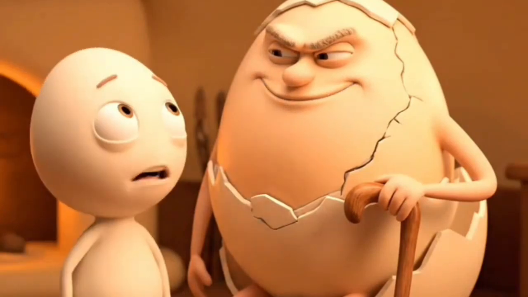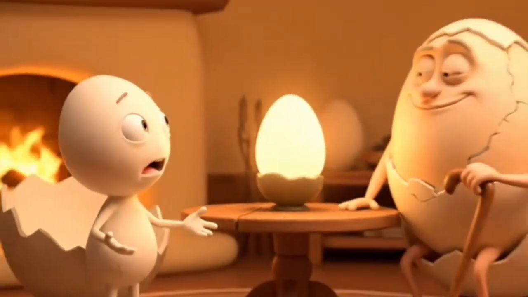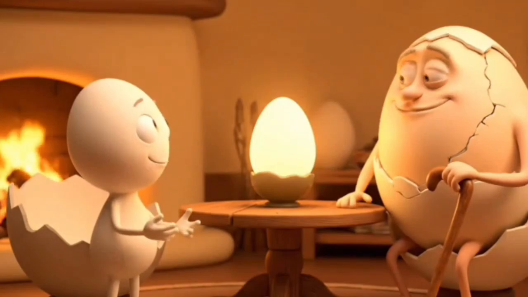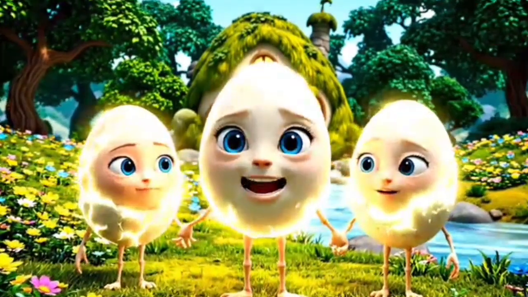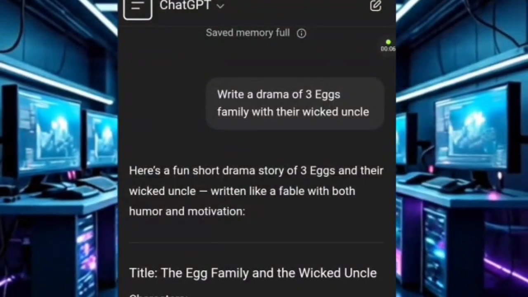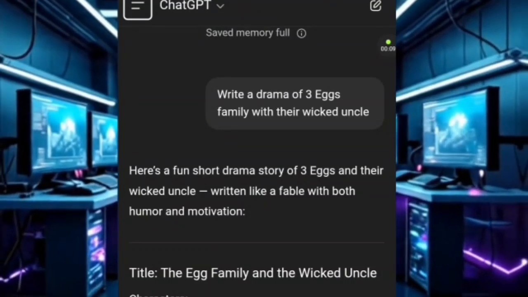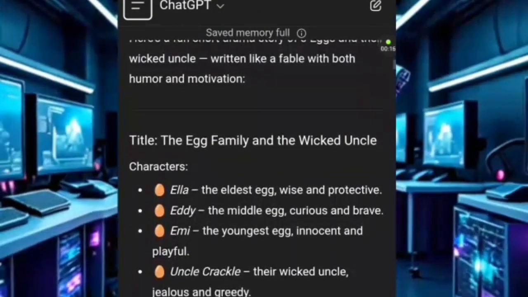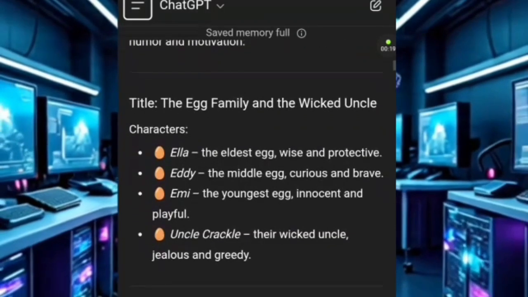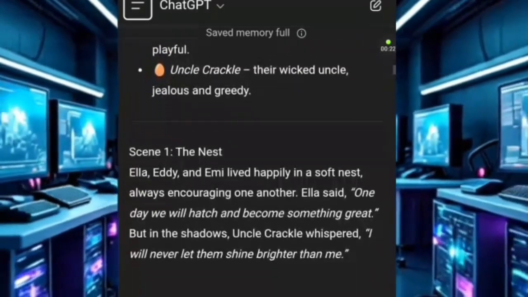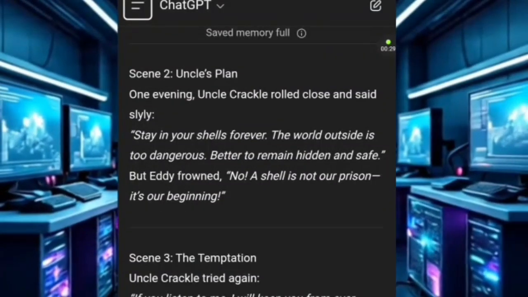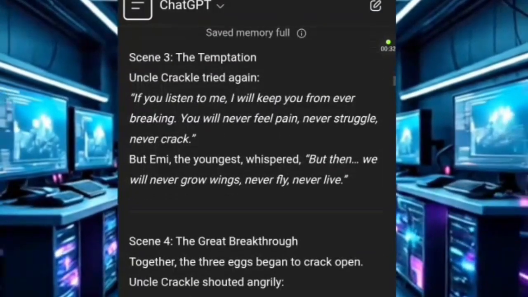For example, you have to tell ChatGPT to describe the environment of the place and describe your characters, to make it consistent. I went over to ChatGPT and told it to give me a drama of 3 eggs with their wicked uncle, and automatically ChatGPT gave me everything, giving me their names and putting them all in scenes.